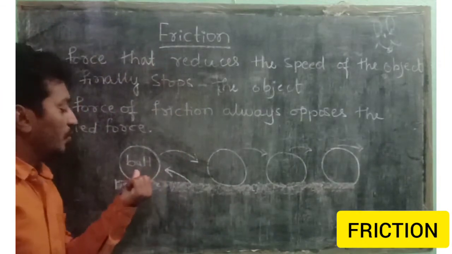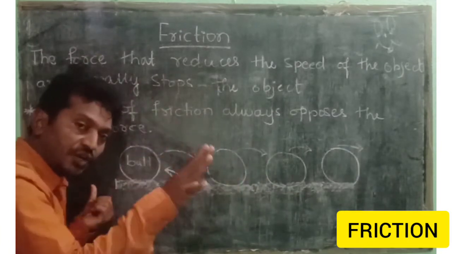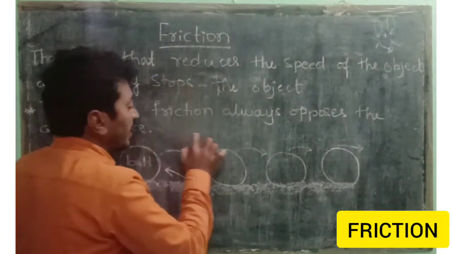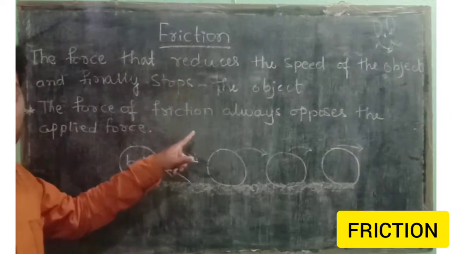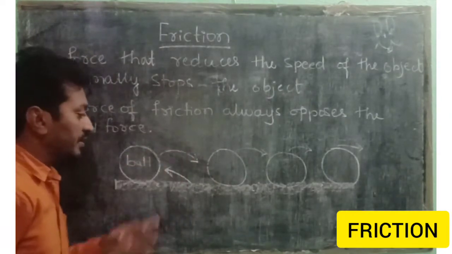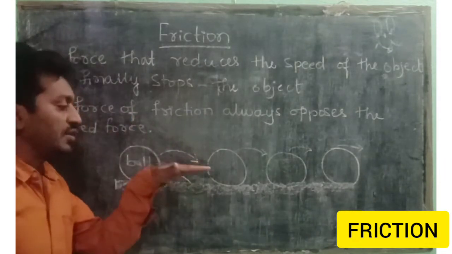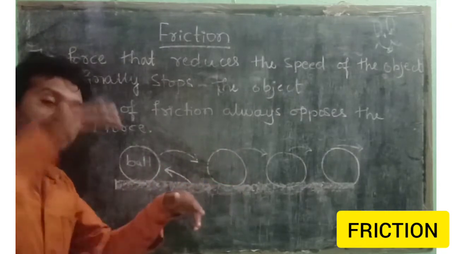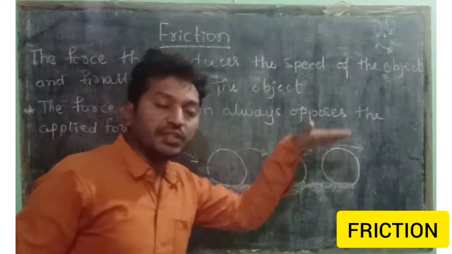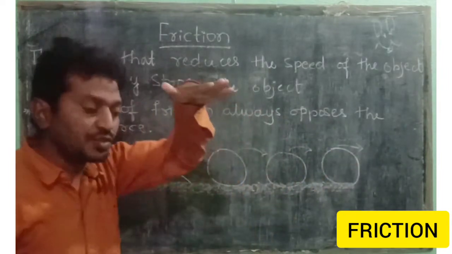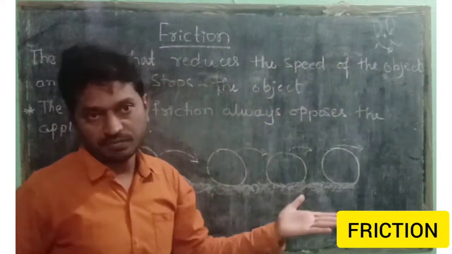So here the ball is moving continuously on the ground. This is the direction of the applied force, right? And when the ball is moving continuously on the ground, its speed slowly decreases, becomes slow, and finally the ball stops.